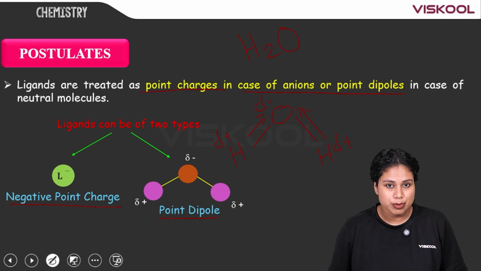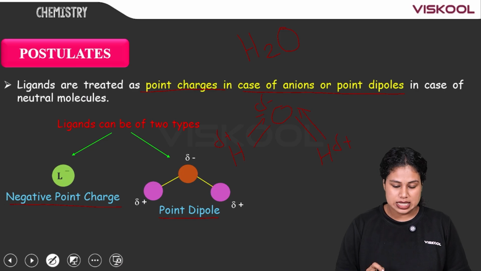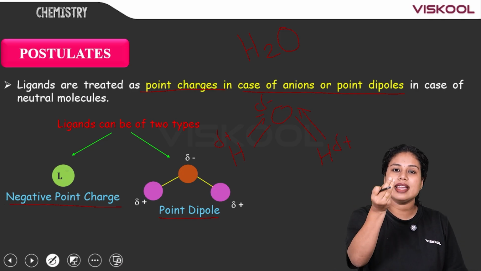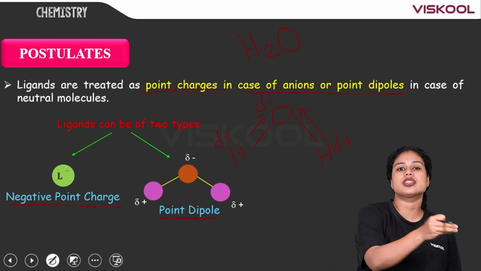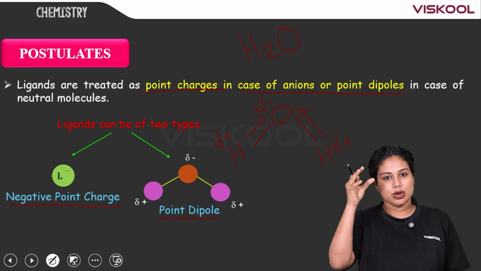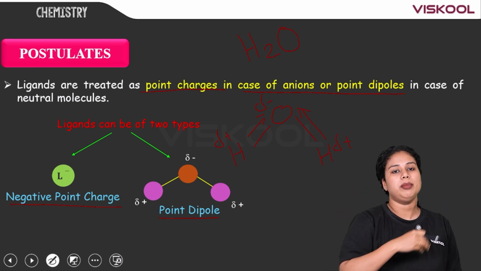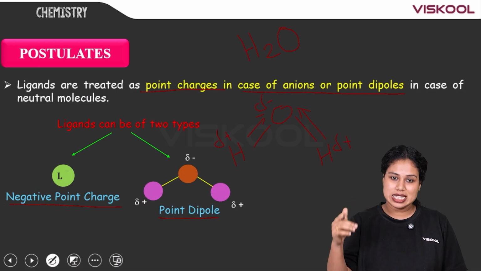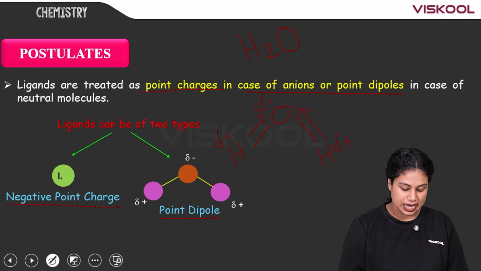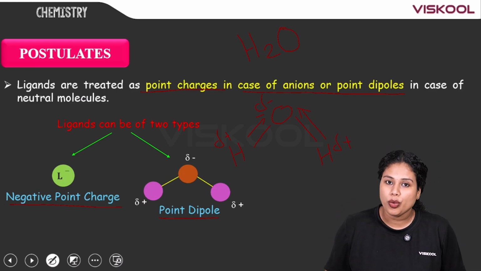This is what a dipole is, and if water is the ligand, the oxygen with a slight negative charge will reach the metal. The oxygen reaches towards the metal. This is how the second type of ligand can be called a point dipole.